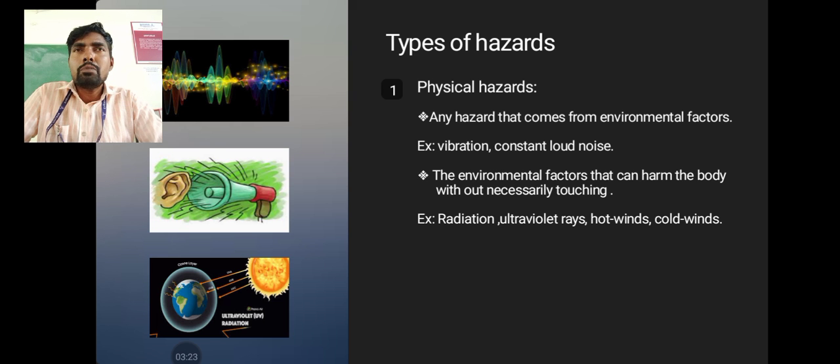These physical factors do not need to touch the human body directly, but their impact will still act on it. For example, radiation, ultraviolet rays, hot winds and cold winds.